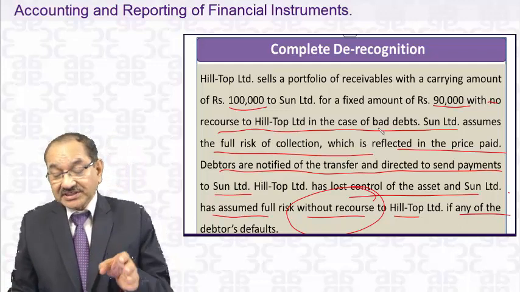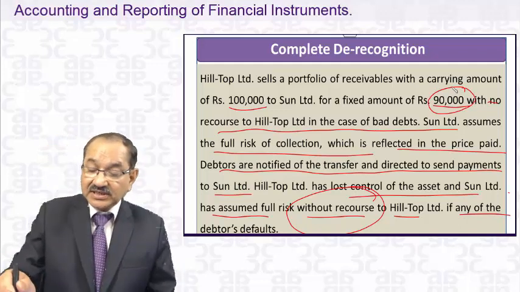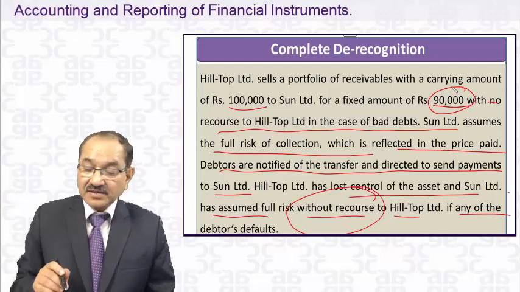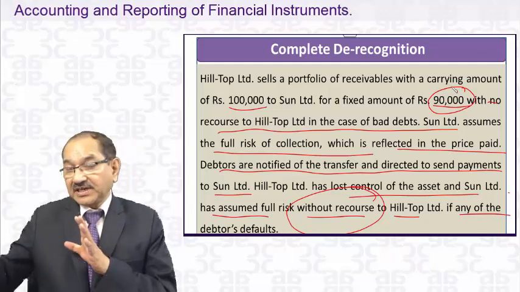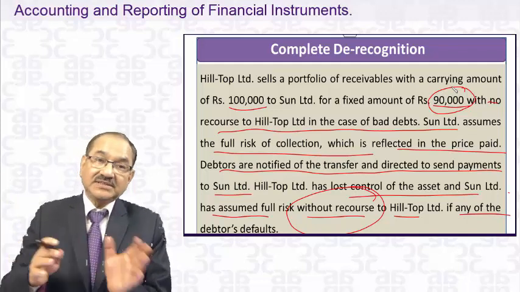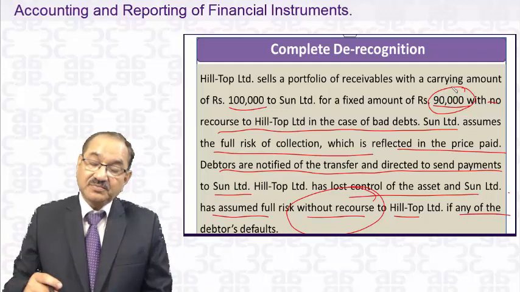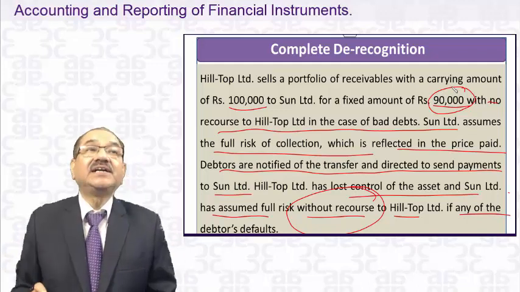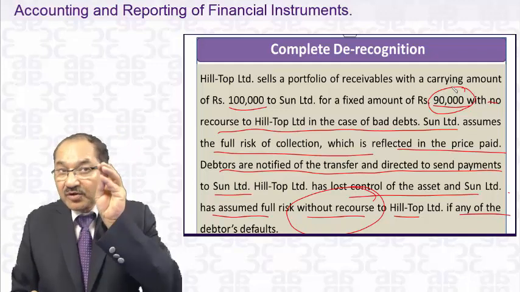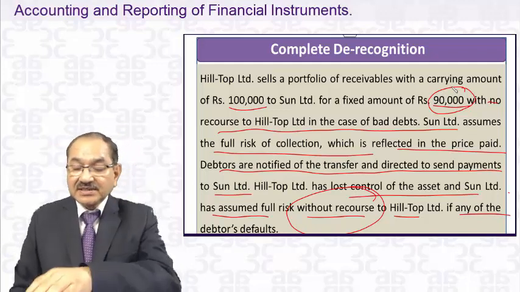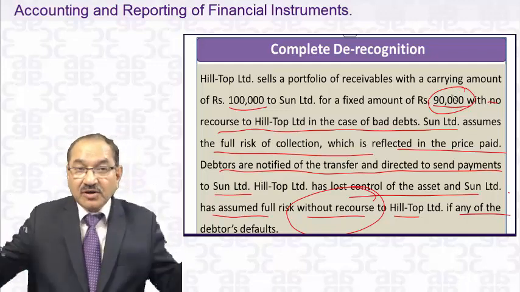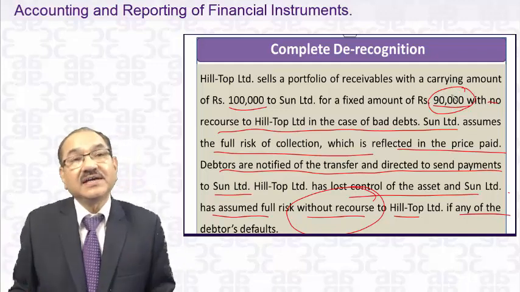If there is a recourse, it says, no sir, I will pay you 90,000 only if I collect at least 95,000. That is dependent on future conditions. So whether it will receive 90,000, not less than 90,000, depends upon whether he collects 95,000 or not. So there is a continuing involvement with this one. There will be no complete derecognition in that case. This 90,000 will be shown as a liability, and 1 lakh will remain in the asset, because it will not be derecognized. It will be done like this.